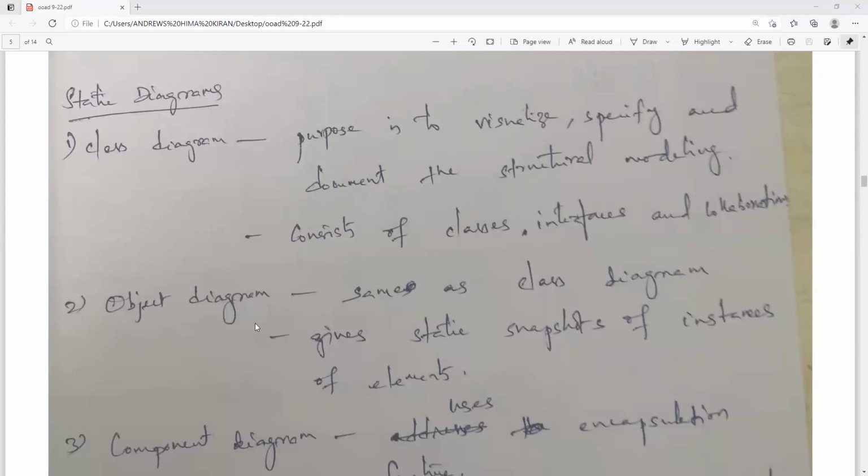The last point for today is the object diagram. An object diagram is the same as a class diagram, and it gives static snapshots of elements. For example, if you consider window as a class, the attributes are length and breadth. If I give values for those length and breadth, they are considered objects. Length is, for example, 2 feet, 3 feet, like that. Breadth is also a certain value which I can give.